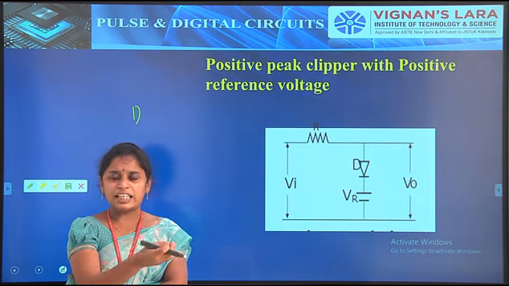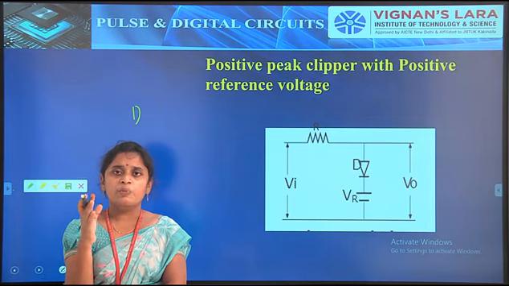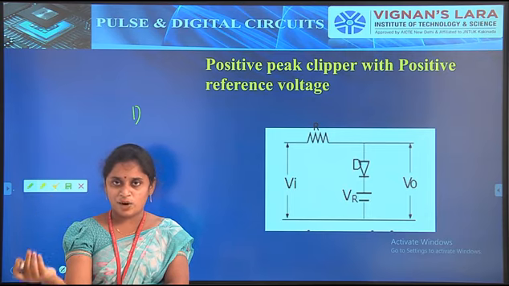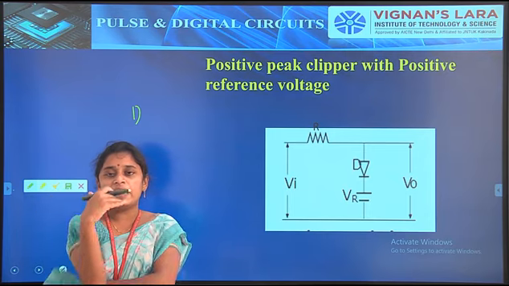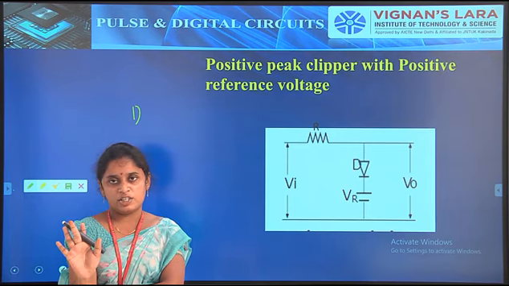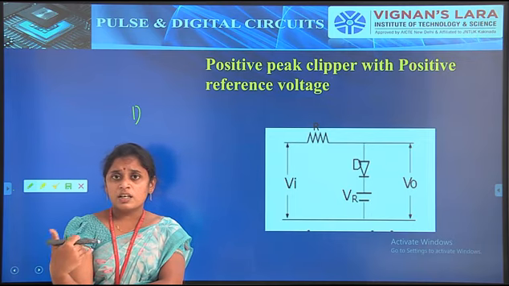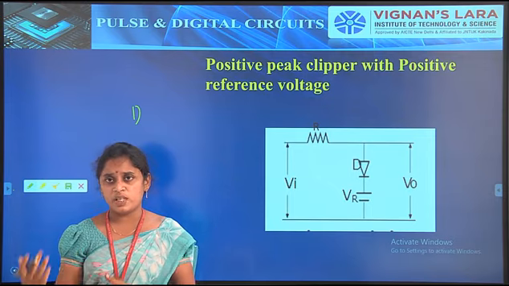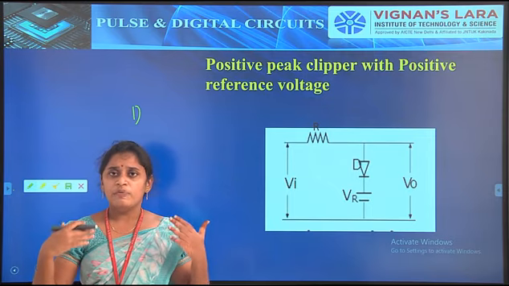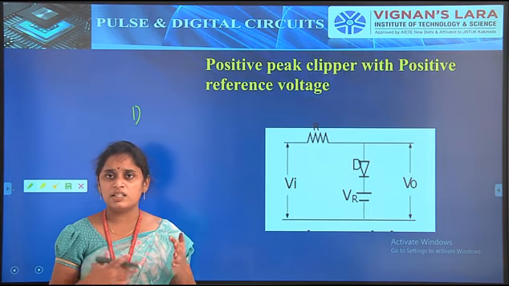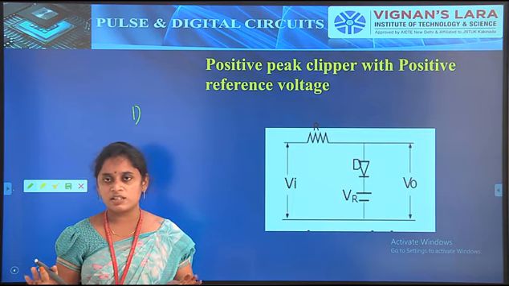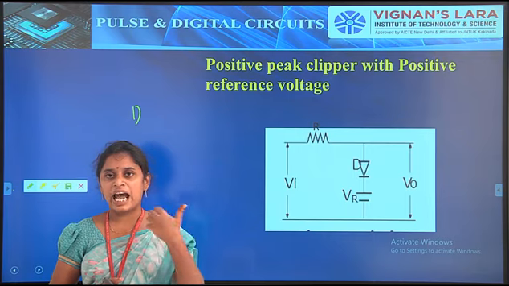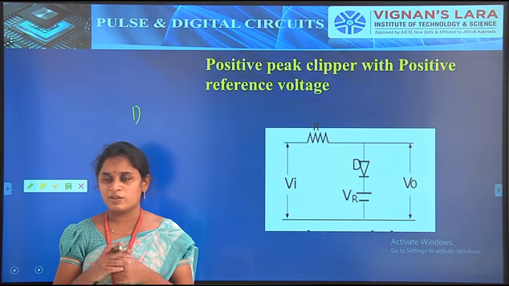For a shunt positive clipper, when Vi is greater than V gamma, the diode is in on condition. When Vi is less than V gamma, the diode is in off condition. For a positive reference, add the term VR plus V gamma, and for a negative reference, add minus VR plus V gamma. That is a simple thing and the operation will be the same. We simply add the reference voltage and the operation is the same.